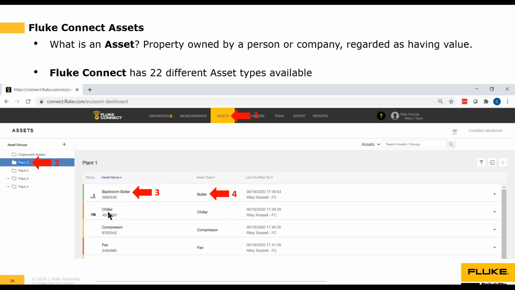So we've got backroom boiler, chiller, compressor, and fan, and the corresponding asset types that we've selected for our assets. I keep it pretty simple. Backroom boiler is the name, and the asset type is boiler. Chiller, compressor. Obviously, if you have a bigger company, you're going to have more than one chiller, more than one compressor, so you're going to need to come up with some sort of naming convention.